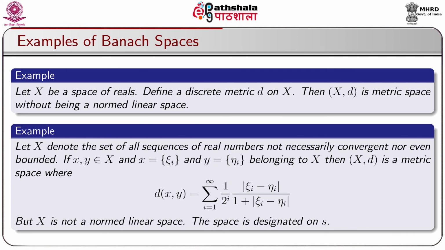Let capital X denote the set of all sequences of real numbers, not necessarily convergent nor even bounded. If x, y belonging to capital X, and x is equal to the sequence (xi) and y is equal to the sequence (eta i) belonging to capital X, then (X, d) is a metric space where d(x,y) is equal to sigma i equal to 1 to infinity 1 by 2 to the power i into modulus of xi minus eta i divided by 1 plus modulus of xi minus eta i. But X is not a normed linear space; this space is designated as small s.